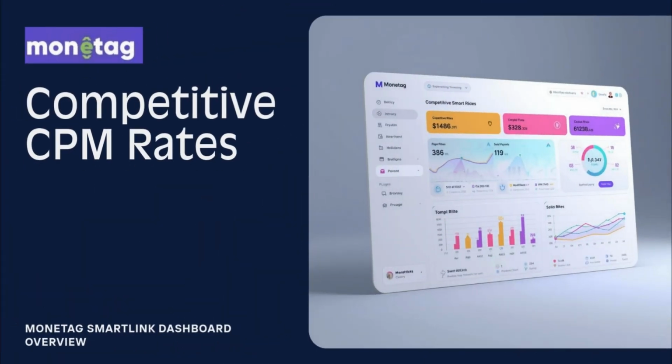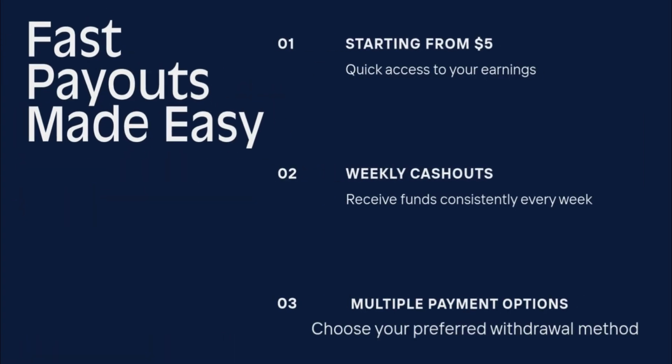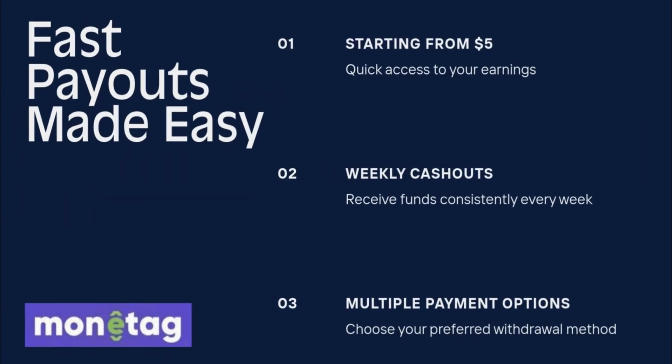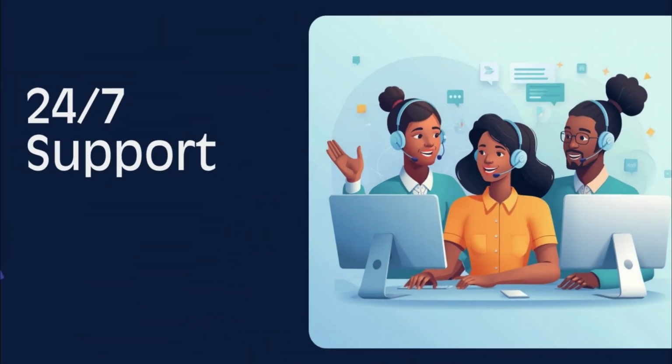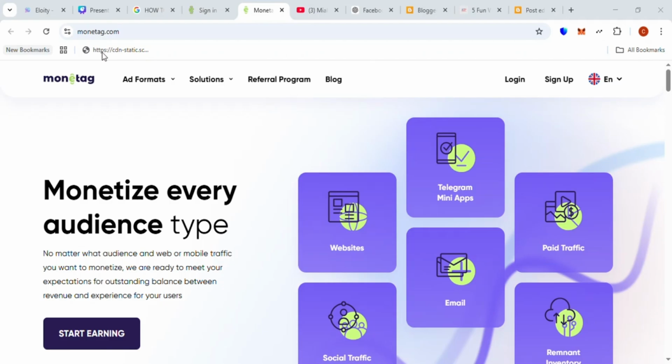First off, it has a competitive CPM rate that you can enjoy on their platform. It also has worldwide geo coverage, so it has a wider, larger audience. Then it has fast payouts: weekly payouts and multiple payment options. You can use PayPal, cryptocurrency, Payoneer, and more. And they have 24/7 support, so you can reach out to their support team if you have any challenge. The first thing you need to do is create an account with them.